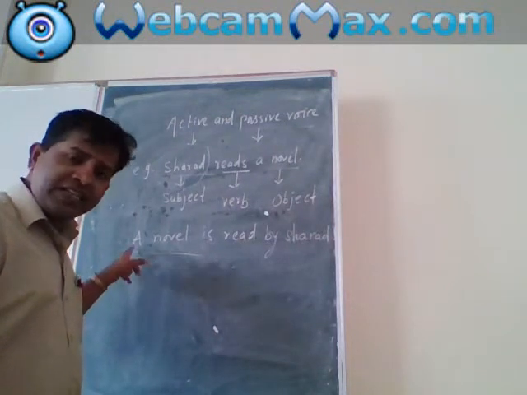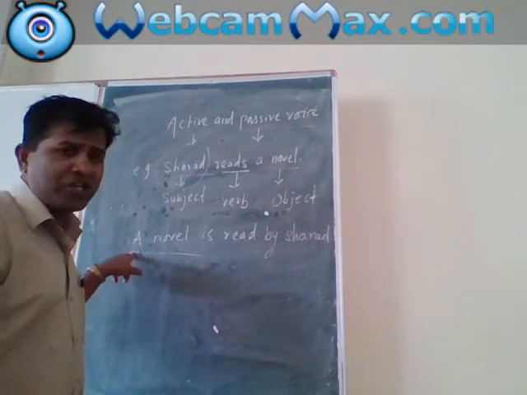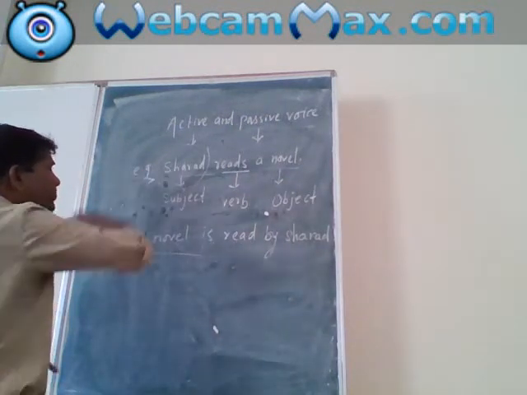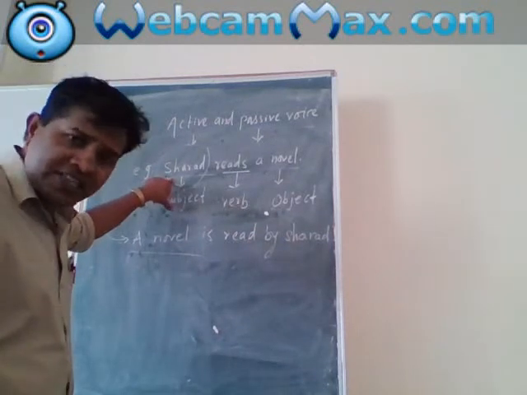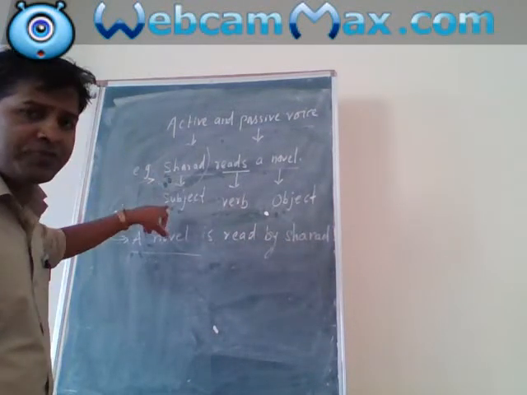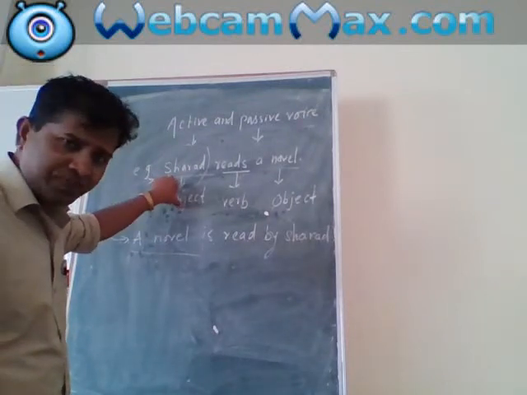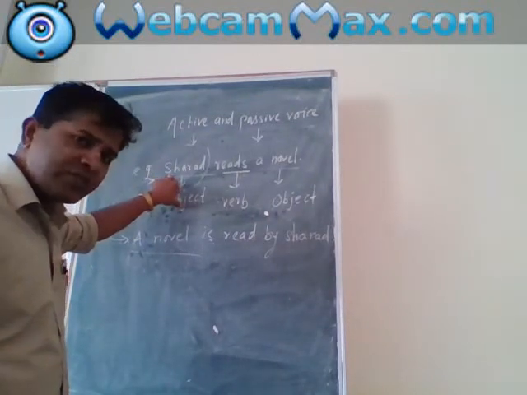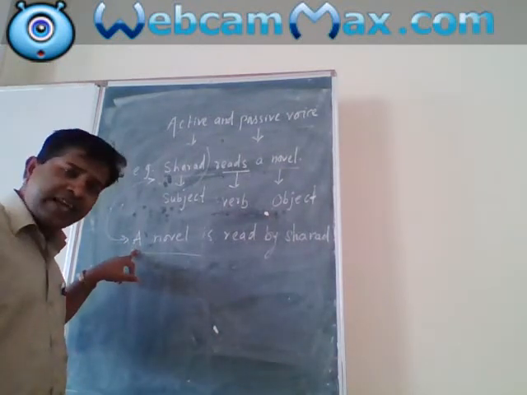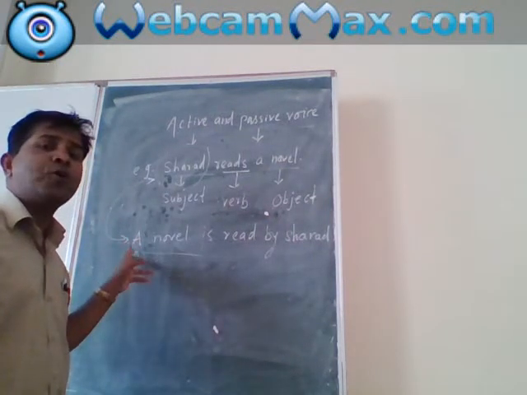It comes at forefront. Now the difference between these two sentences, you see here Sharad is important. Sharad is at door. So subject Sharad is important. So it is an active sentence. And a novel, it is an object but it has brought at forefront.